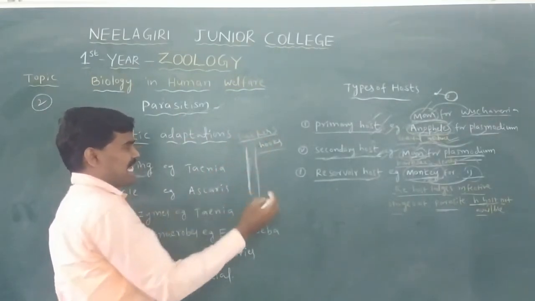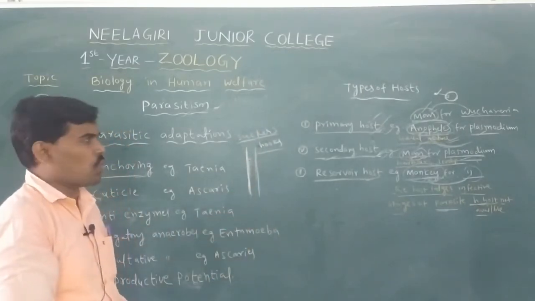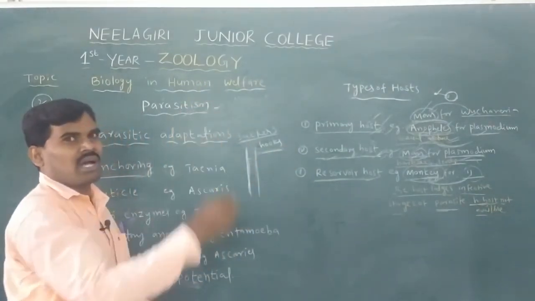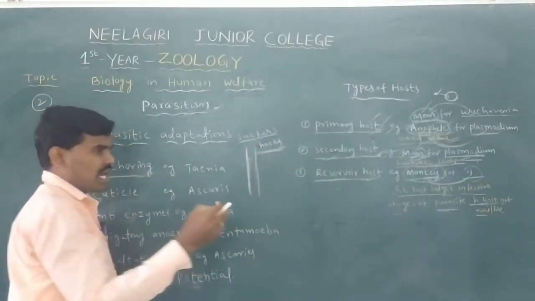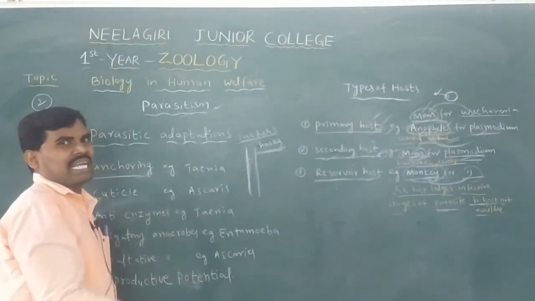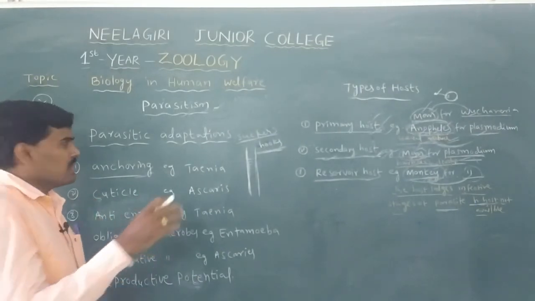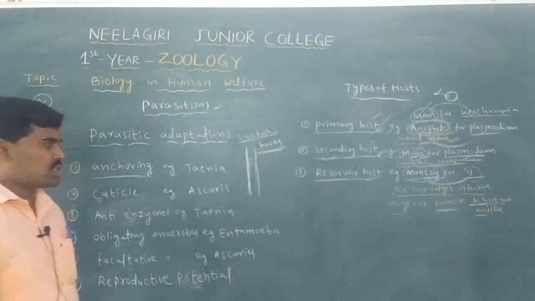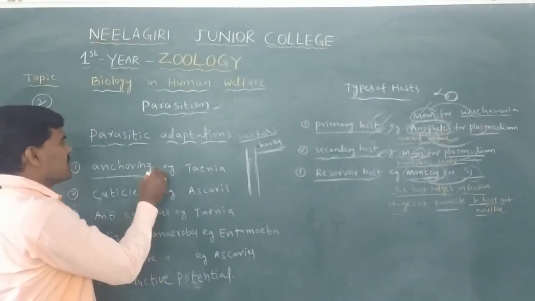The suckers attach inside the host bodies. The hooks hold the host bodies. And the rostellum is a tightly adhesive organ. So in the suckers, hooks, and rostellum, this is the anchoring. So anchoring is done by these organs.